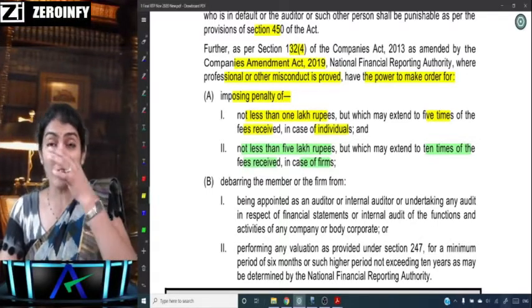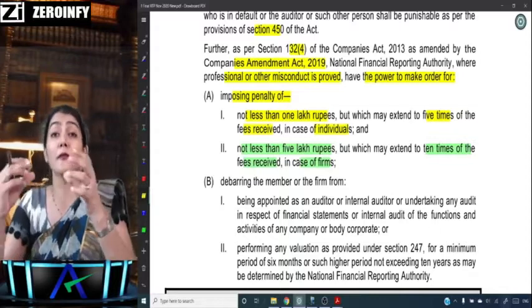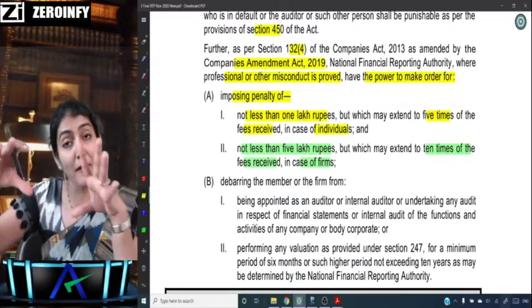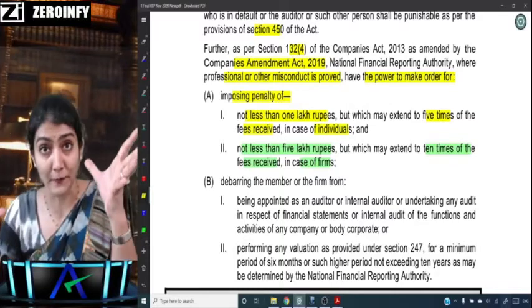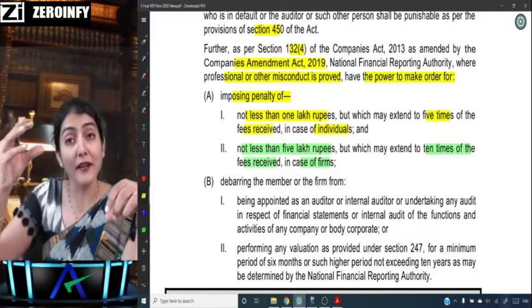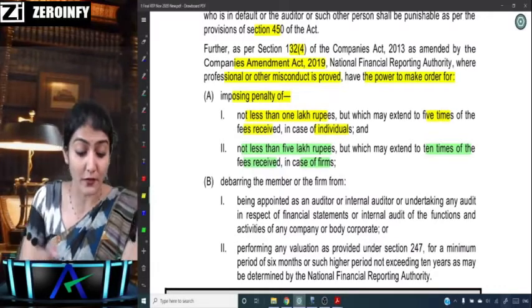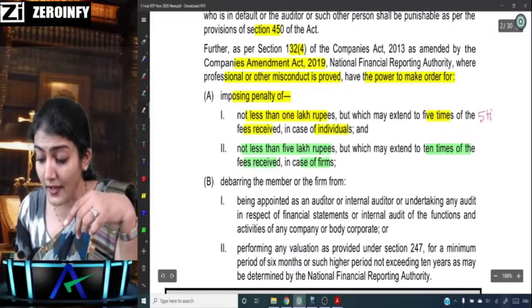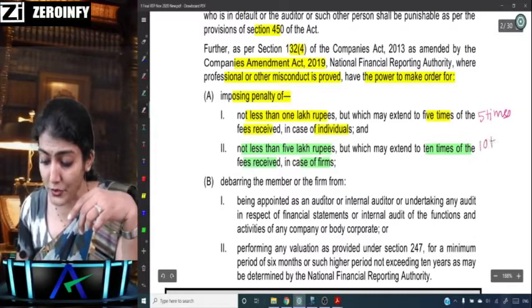So if the audit fee received by the individual is, say, 1 crore, then the penalty which could be put by NFRA could be up to 5 crore. If the fee received by the firm is, say, 1 crore, then the penalty could be up to 10 crore. So 10 times in case of a firm and 5 times in case of an individual. Very important over there.